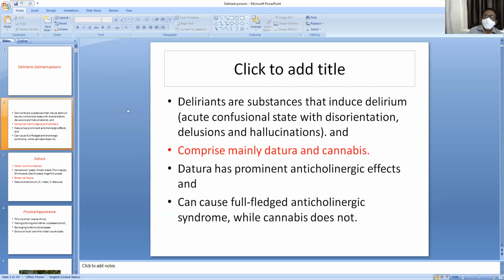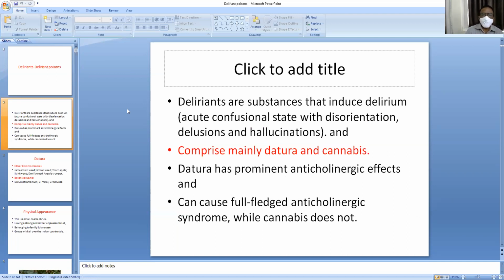So deliriants are substances that produce delirium, a state of confusion. This mainly comprises datura, cannabis, and cocaine. These plants affect the central nervous system. Basically, cocaine is a well-known stimulant of the CNS, and the other two alter the CNS.